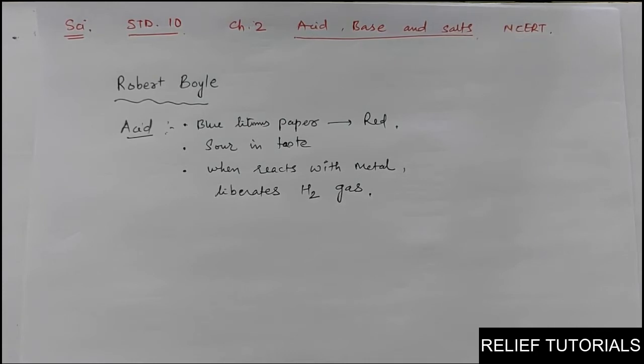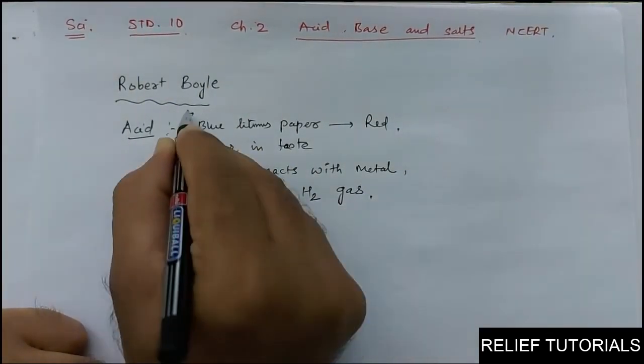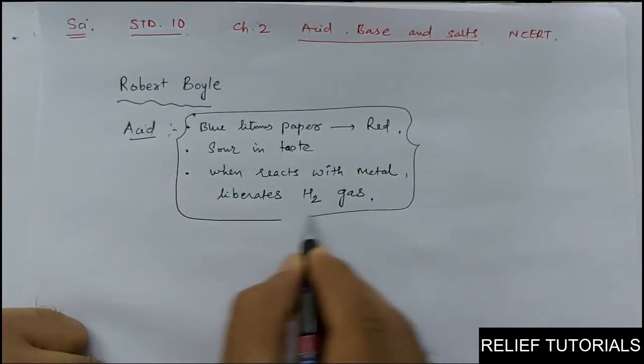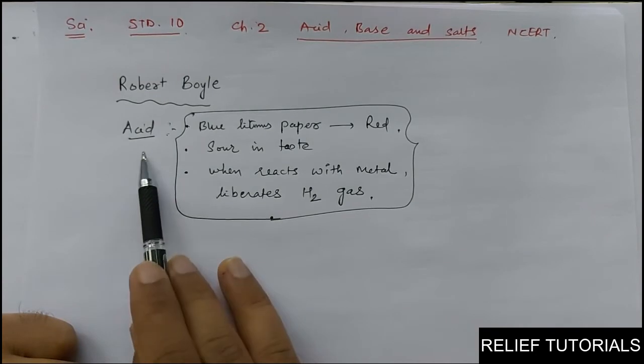But if you see the definition carefully, it seems to be the properties more and not the definition. This definition is totally based on the properties of acid.